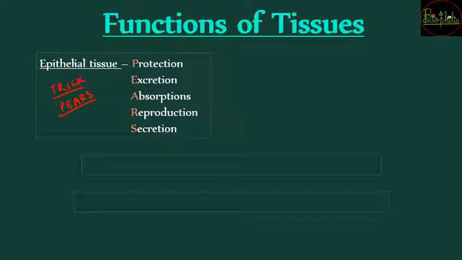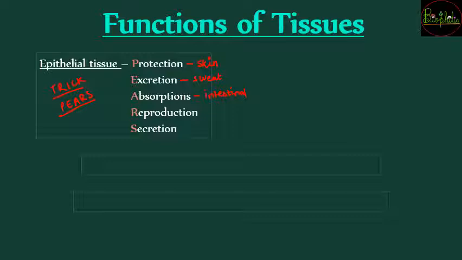जैसे protection. So protection के लिए कौन काम आता है? Skin. So skin is going to provide you protection. So skin is nothing but a form of epithelial tissue. Then excretion, even skin can help you excrete out sweat. Sweat का excretion होता है. Absorption आपके intestine में जो internal absorption होता है that can happen because of epithelial tissues.